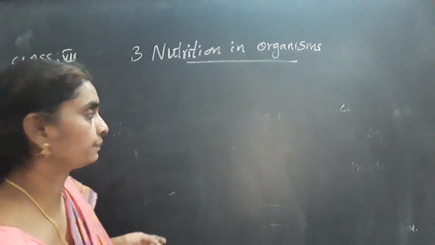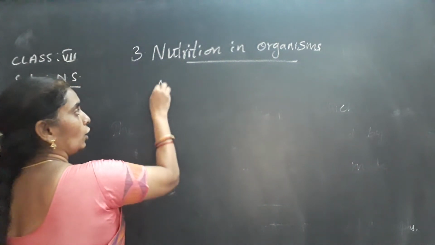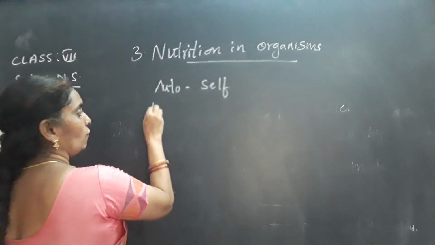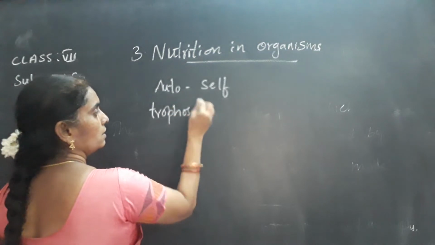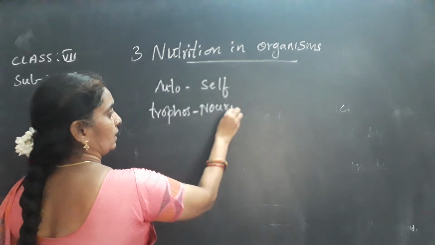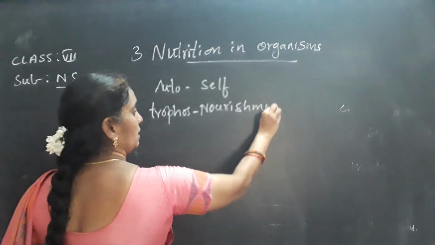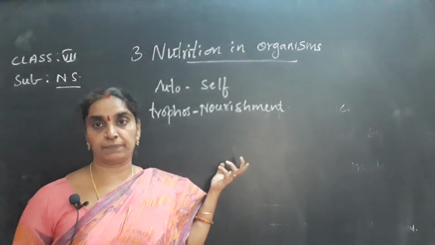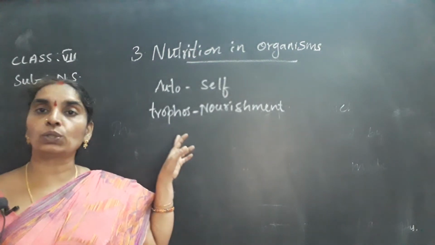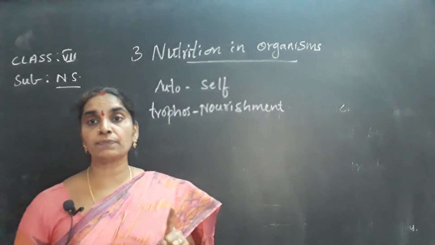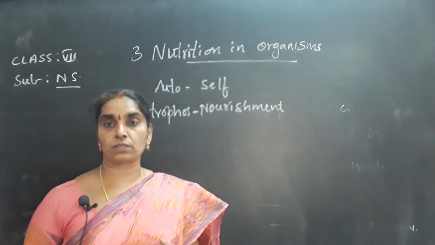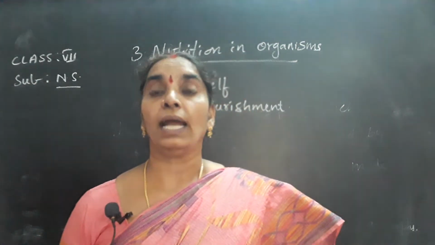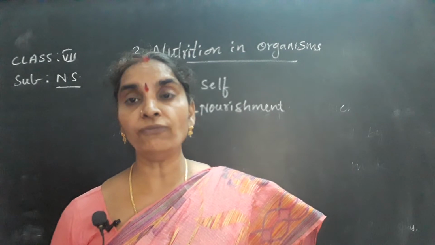Next, here auto means self, trophos means nourishment. So self-nourishment, they prepare their food by themselves. It is called autotrophic nutrition, and the organisms are called autotrophs. So as they prepare their food by themselves, they are called autotrophs, and they exhibit autotrophic mode of nutrition.